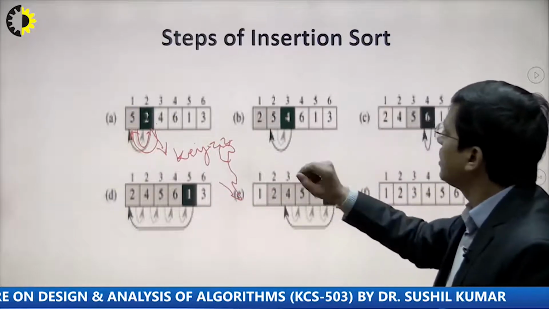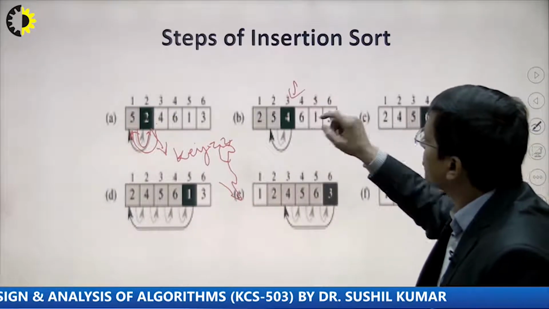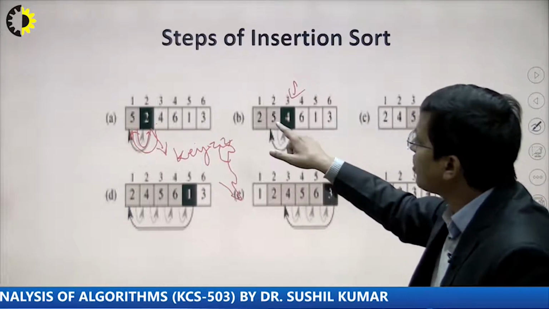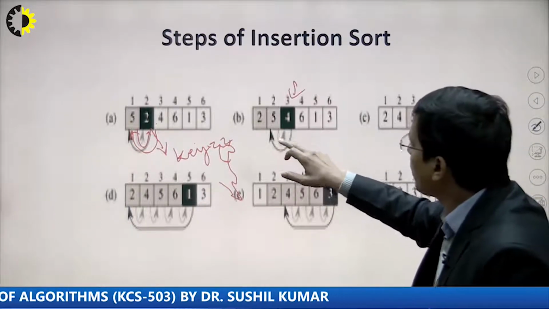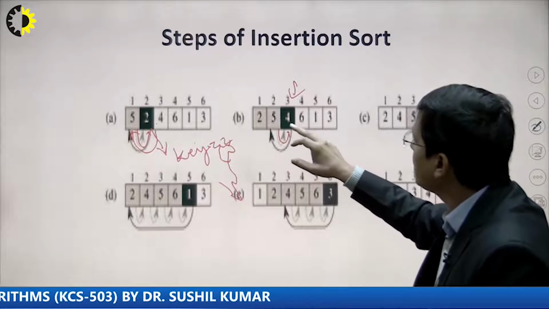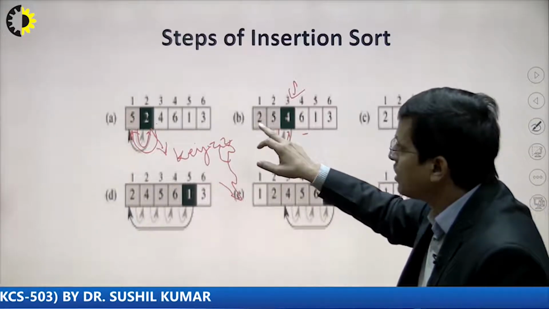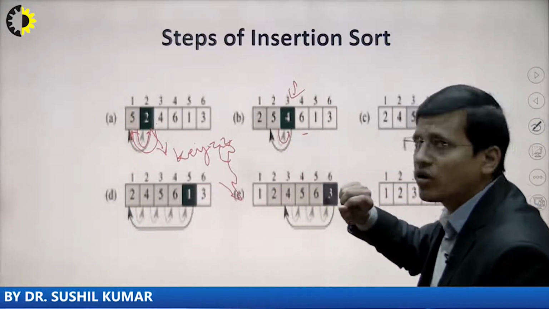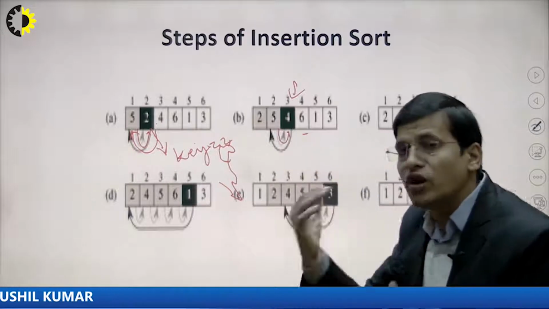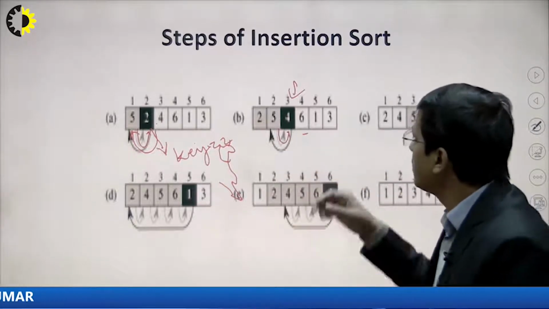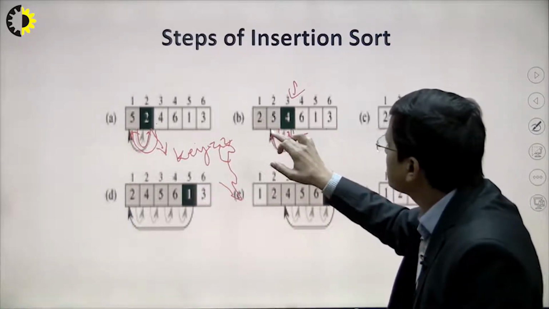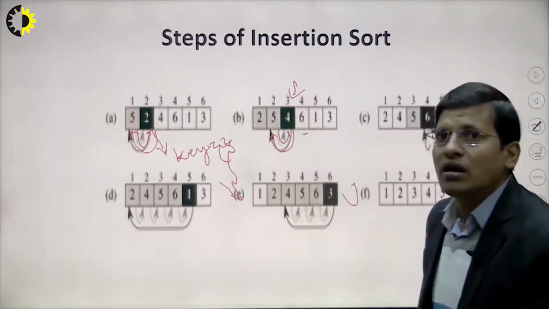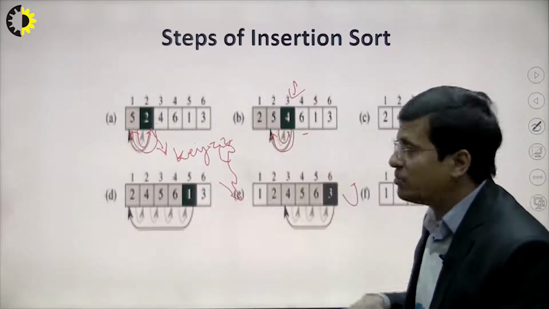Similarly, the third card coming is 4, and 4 is smaller than 5, so we shift 5 one step forward and then compare with 2. Here 2 is smaller than 4, so 2 will not be forwarded one step. We place the key value at the location of 5.